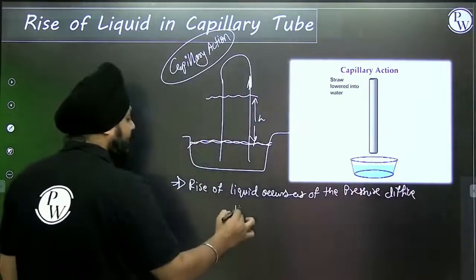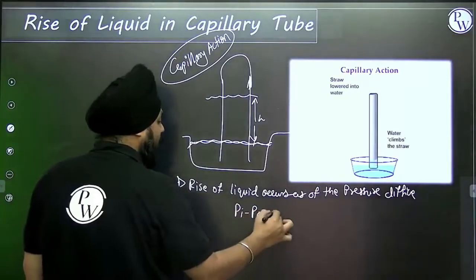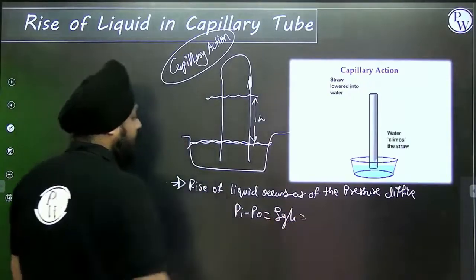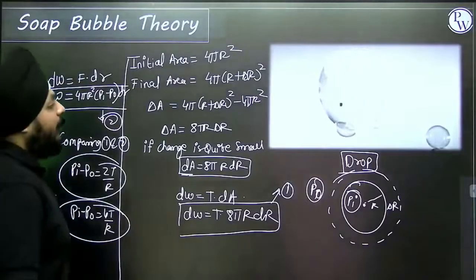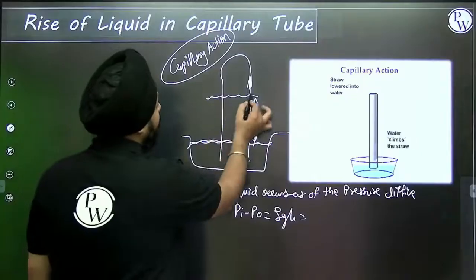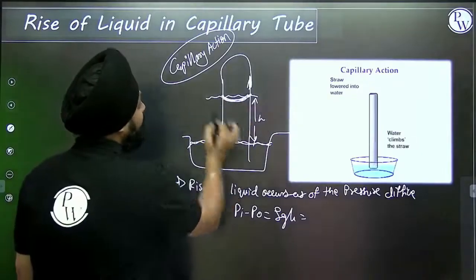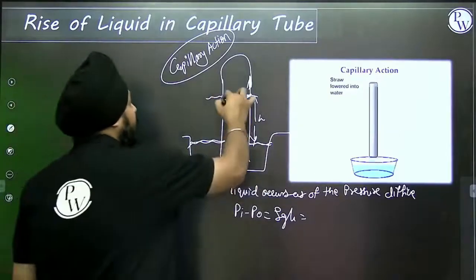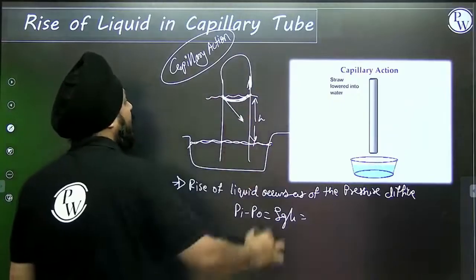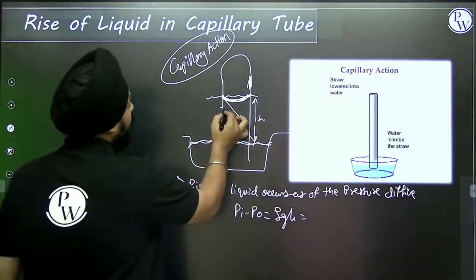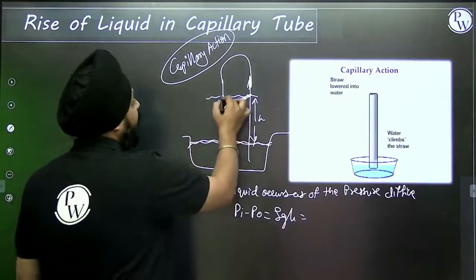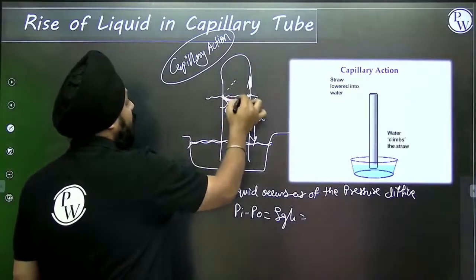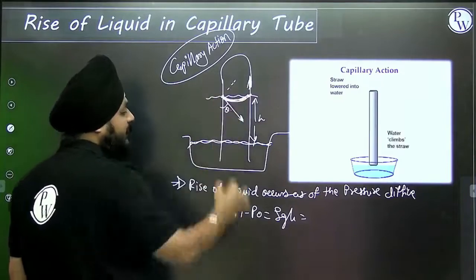So can I consider the pressure difference pi minus p0 as rho g h? And according to our previous theory, if a meniscus is formed at this capillary tube, then it acts like a stretched membrane. If the meniscus is acting, then this will be your angle of contact, and we are having the curvature for this meniscus.